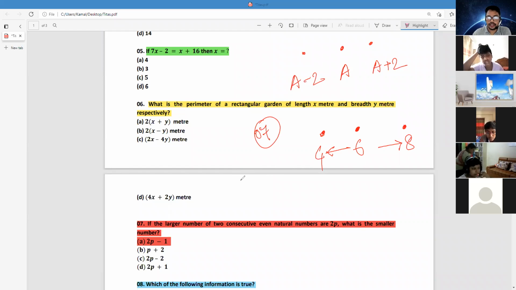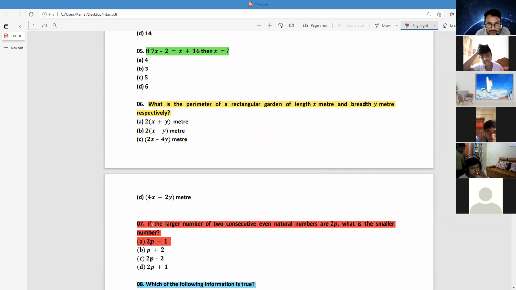Now according to this question, if the large number is twice p, then the previous number will be 2 less than twice p. Minus 2. 2 less than twice p.